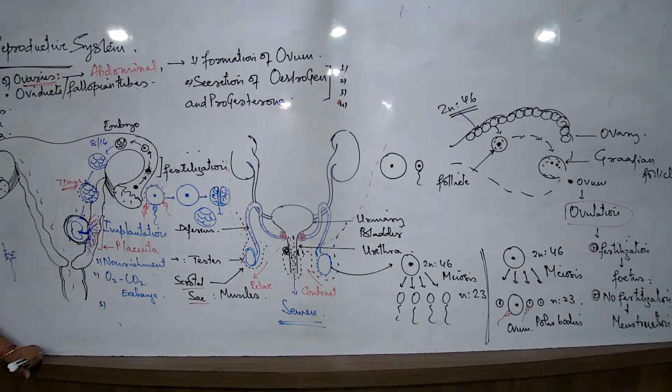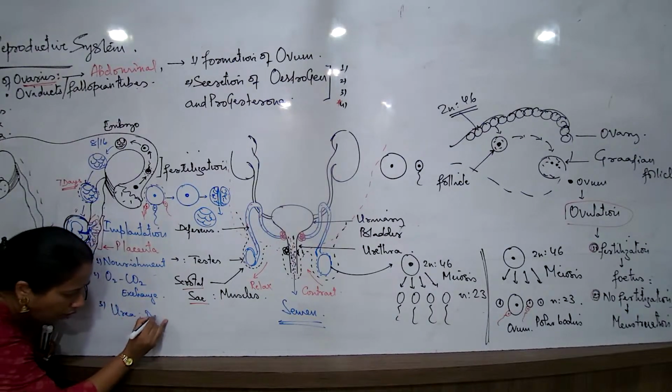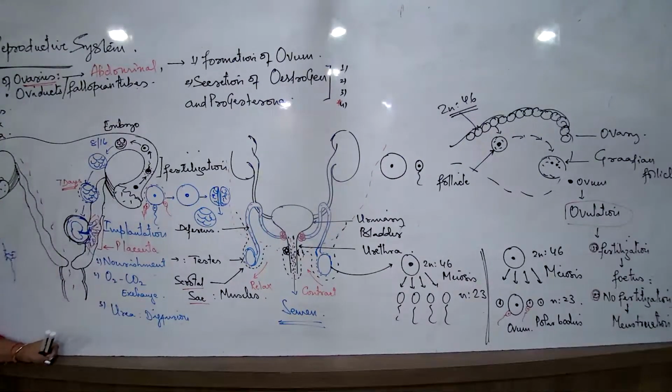It is also giving rise to some nitrogenous waste substances, urea. So how will it diffuse that urea? It is not in contact with the external environment. So how will it give away the urea? Again diffuse into the maternal blood. So it will also help in the diffusion of the nitrogenous waste substances into the maternal blood.